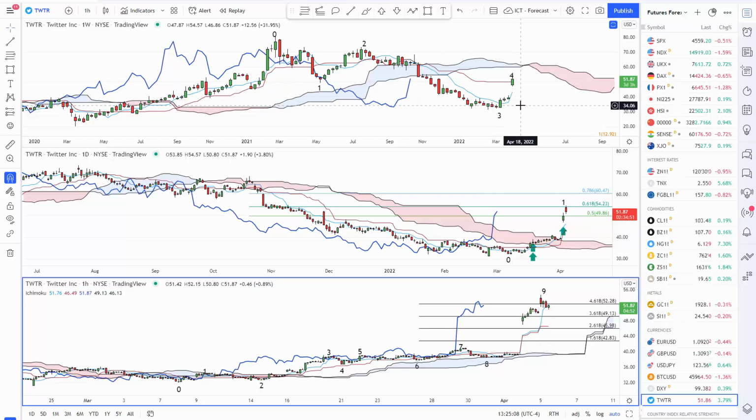Now, to get into Twitter, what you're seeing on these charts is on the top is our long-term weekly chart. In the middle is our medium-term daily chart, and underneath is the short-term 60-minute chart. We'll look at them in turn.